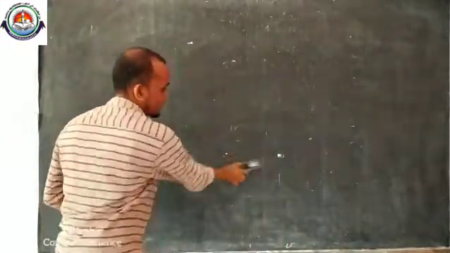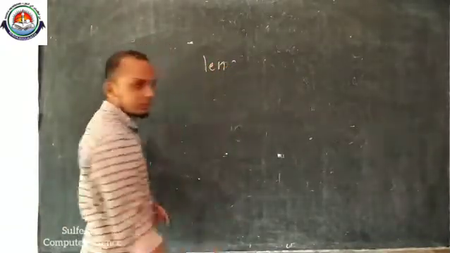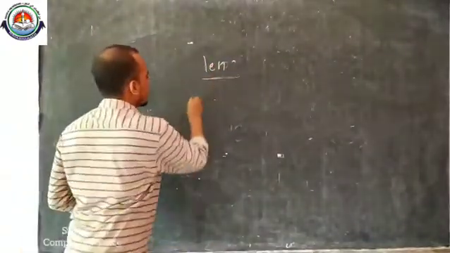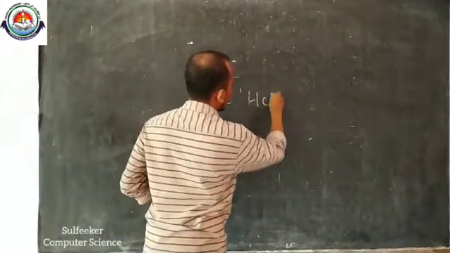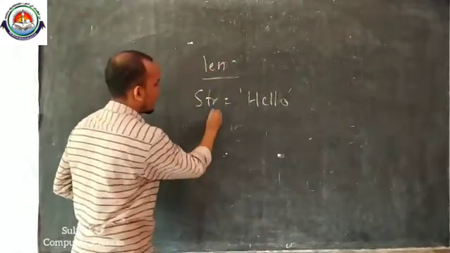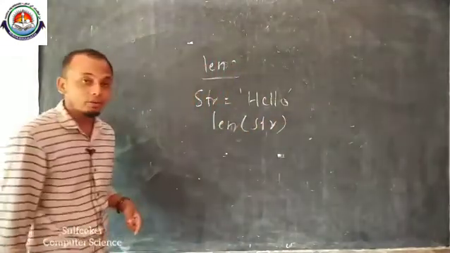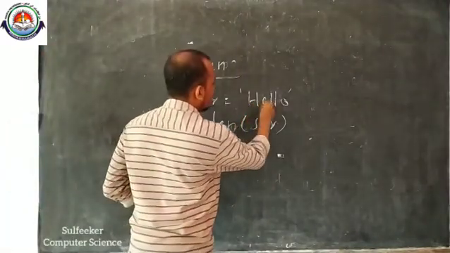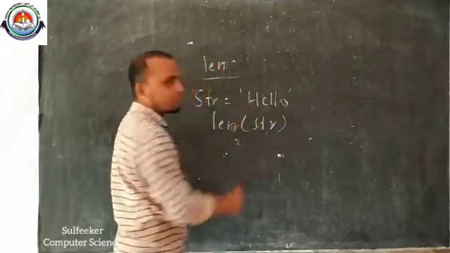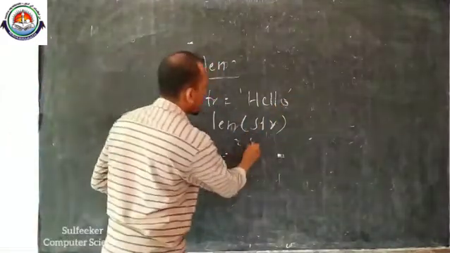Then another one is length, len. What is len? str equal to "hello". Then len of str. What is the length of str? 1, 2, 3, 4, 5. Did you understand what I say? What is the length? Length is 5.